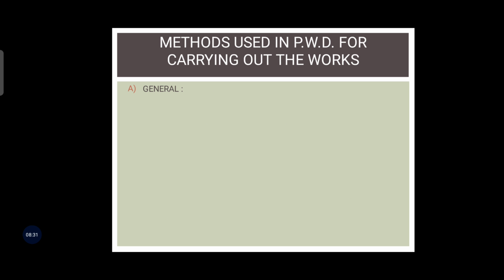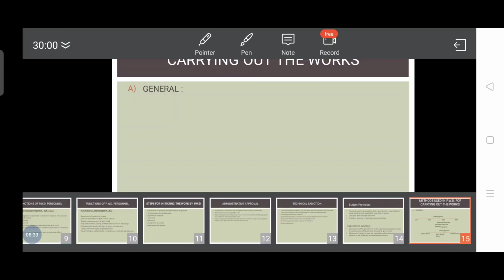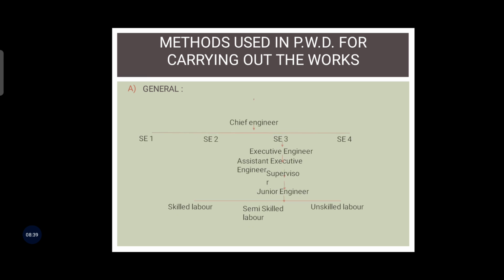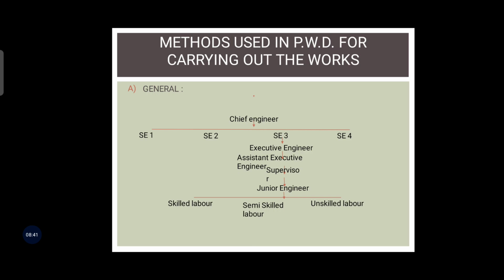Now the next one is the method used in PWD for carrying out the work. In the last lecture we learned the administrative setup. In that administrative setup, the functions that the engineers do all come under the method used in PWD and their works, okay.